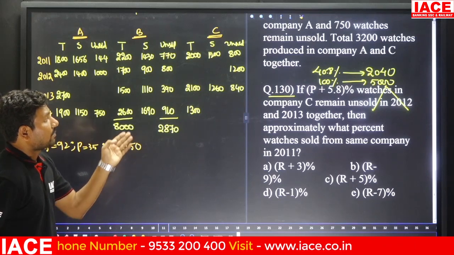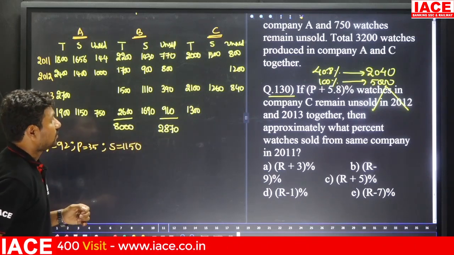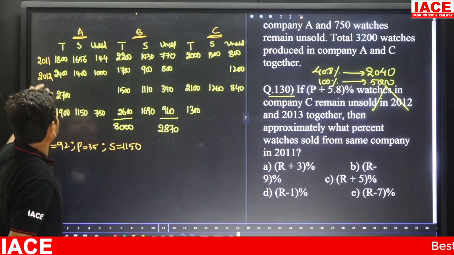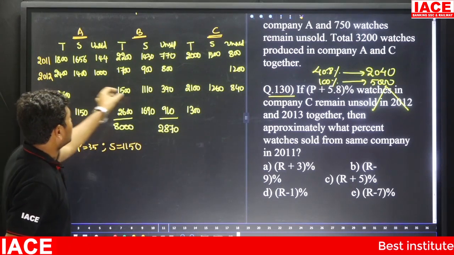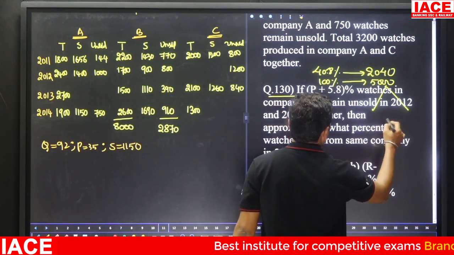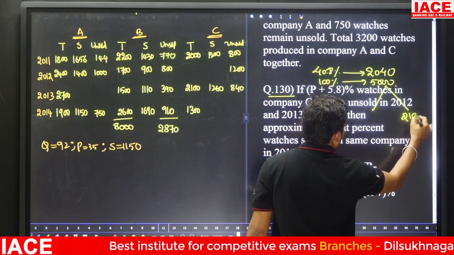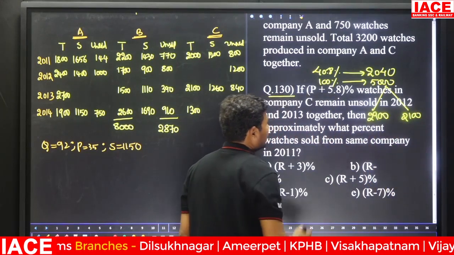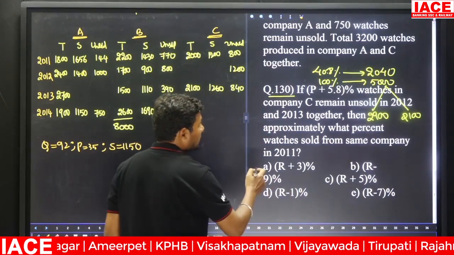How to distribute the 5000 here between 2012 and 2013 for company C? You can observe that the 2013 value is 2100, and the 2012 value is 2900. Then how to make the R value? Look at the last line.